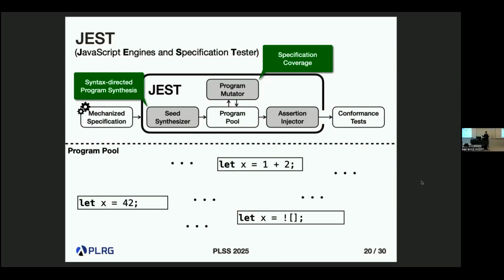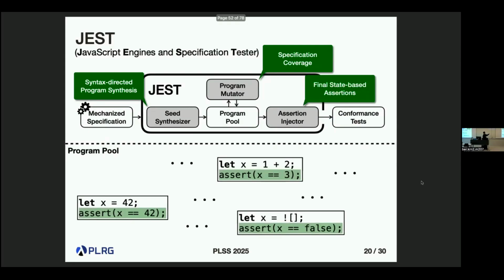So it means that we utilize specification coverage to guide the mutation. And finally, after covering the specification, we automatically inject assertions in their final stage.